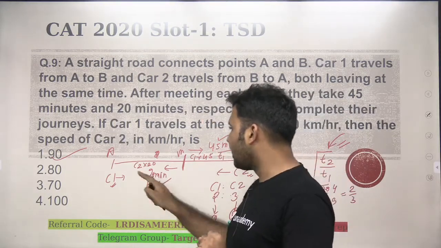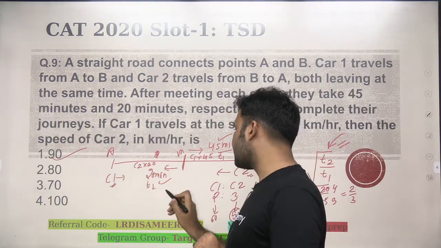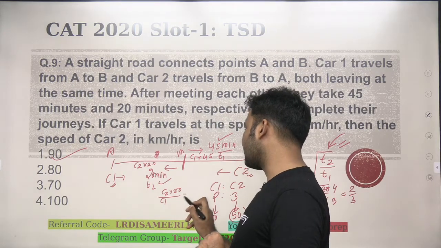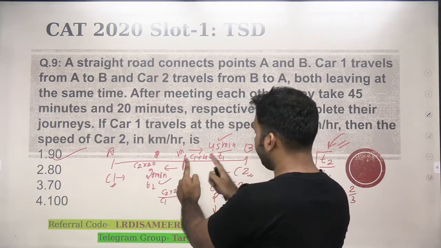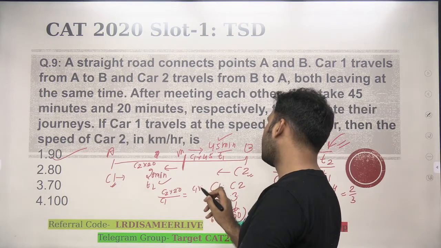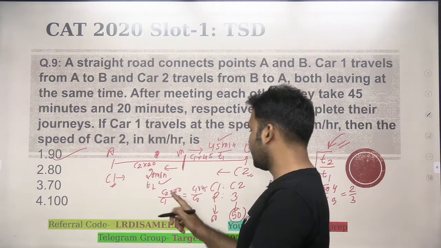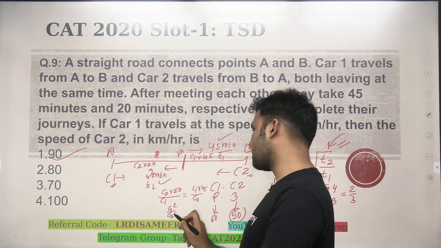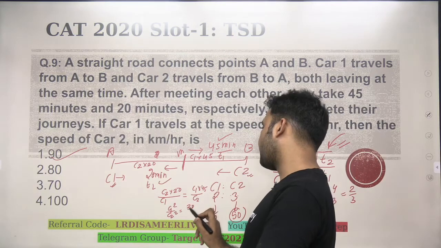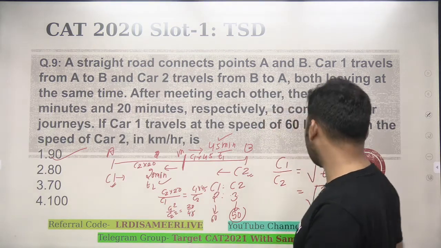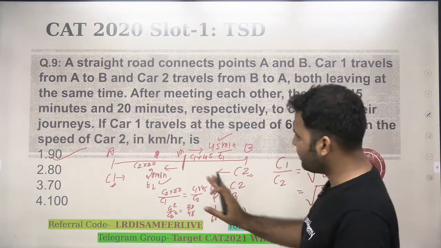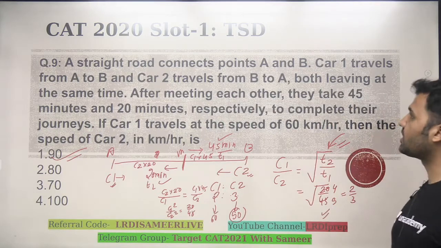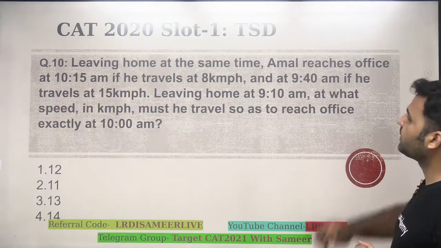That means now car A से meeting point M का distance है C2 into 20. ये distance travel होगा C1 की speed से. Same as C1 into 45 का distance car 2 ने किया C2 की speed से, right? So you see that now if I take C1 here and C2 here, C1 square upon C2 square will be 20 upon 45, or you can say C1 upon C2 would be root 20 by root 45. This is a basic derivation. हर बच्चे को ये point आना चाहिए, बहुत standard question CAT 2020 slot 1 में इस point पे पूछा हुआ.